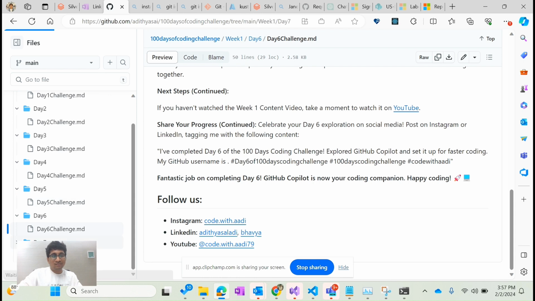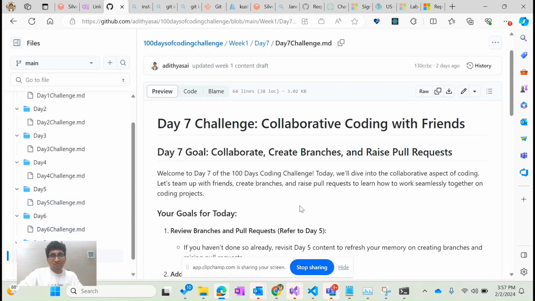And finally, day seven is more of a fun activity, right? You'll be adding collaborators, contributors, in your GitHub settings. Pull in your friends who are doing the challenge, or even if they're not doing the challenge, ask them to be added to the GitHub repository, make some changes and send a PR to your friend, ask them to review it, ask them to comment on it, and make it a collaborative activity. This is going to be a fun activity. And on day seven, you just tag those people you have collaborated with and what you've learned with your friends. So day 7 is going to be really interesting.